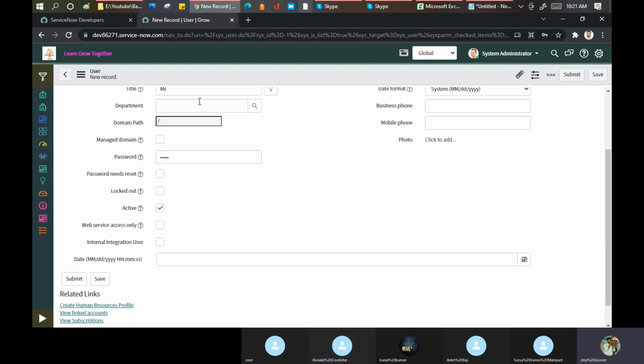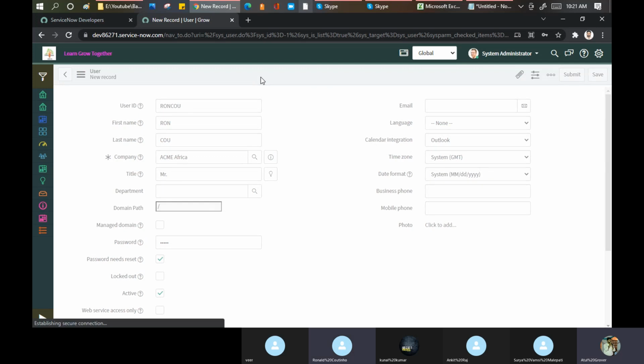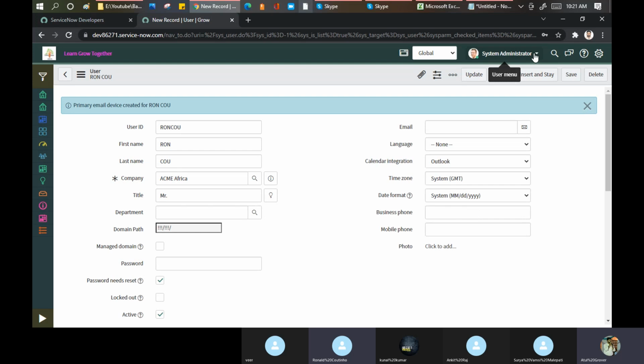So in ServiceNow we have an option here, this one, password needs reset. Let me click this. Let me save Ronald's account now. I'll show this thing. Then I log out from here.